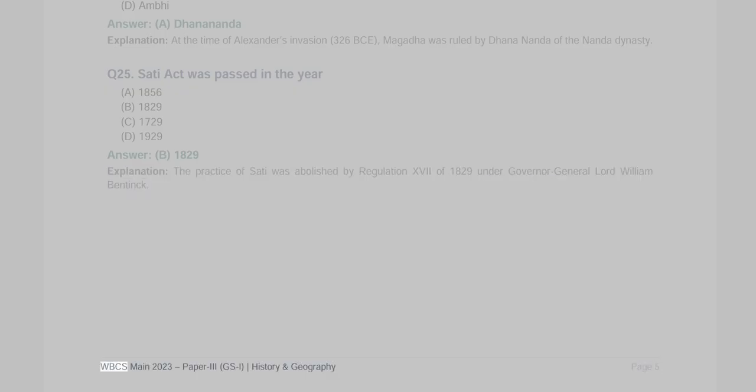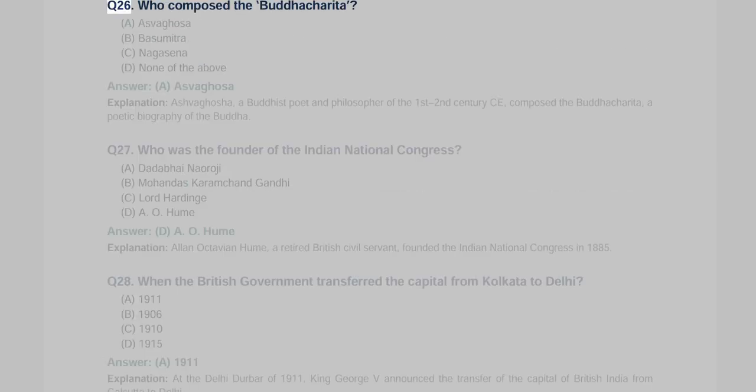Page 5, WBCS Main 2023, Paper 3, GSI, History and Geography. Q26. Who composed the Buddhacharita? A. Ashvaghosha, B. Vasumitra, C. Nagasena, D. None of the above. Answer A, Ashvaghosha. Explanation: Ashvaghosha, a Buddhist poet and philosopher of the 1st to 2nd century CE, composed the Buddhacharita, a poetic biography of the Buddha.